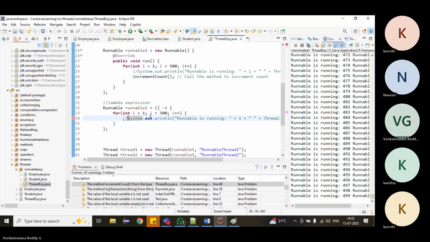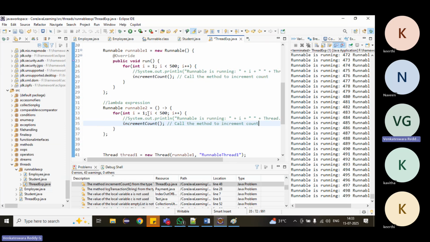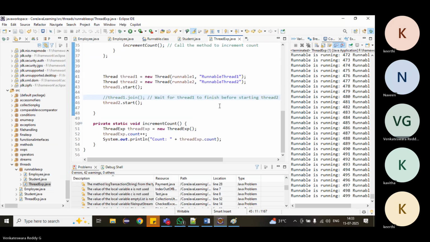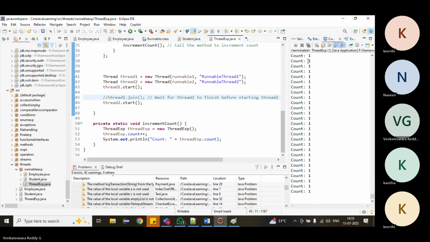We are trying to run two threads continuously. We want to see how many times they run, the total count of it. Join method. Right now, we will just run it and see. See what is happening.